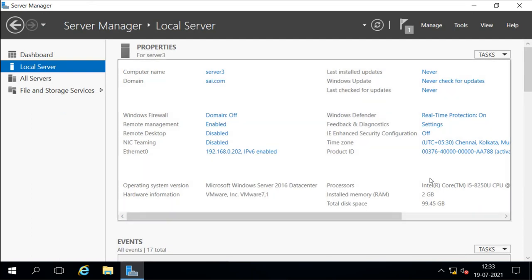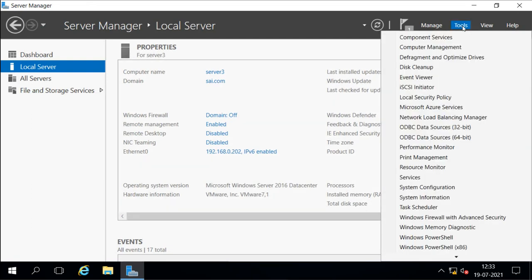Now after installation, the feature will be installed and we get the NLB manager, the network load balancing manager. From here we can manage the network load balancing cluster. This management console is available on both server 2 and server 3, where we installed this NLB feature.